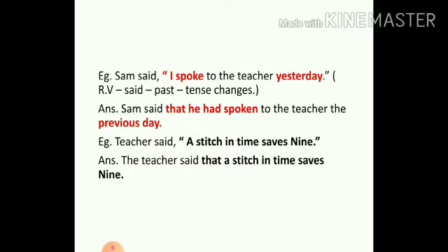Next one, the teacher said, "A stitch in time saves nine." Students, here look at the reported speech. It is a proverb. Though the verb outside is in the past tense, you will not change the tense of the reported speech because it is a proverb. So, the tense will remain the same. Therefore, the answer would be: the teacher said that a stitch in time saves nine. The saves will remain saves.